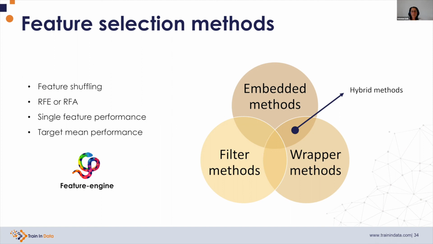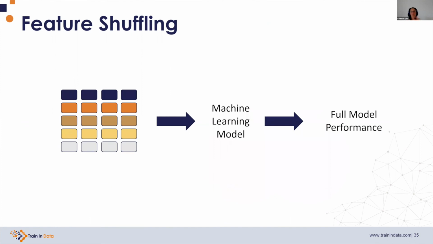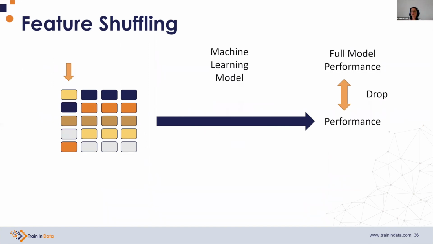Now, in the rest of the slides, I'm going to describe feature shuffling. So this technique works as follows. If we have a data set with 4 features, like I show here in this slide, each column is a feature and each row with the colors is an observation. We take the data frame and we train a machine learning model. And then this machine learning model will make a prediction based on this data, and with that prediction, we obtain the model performance.